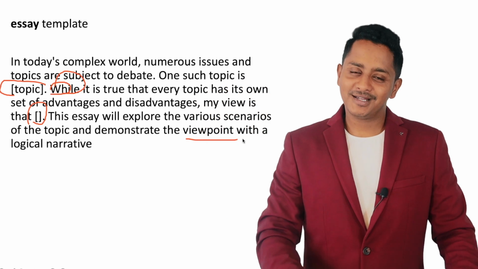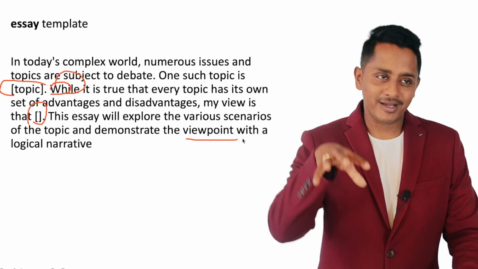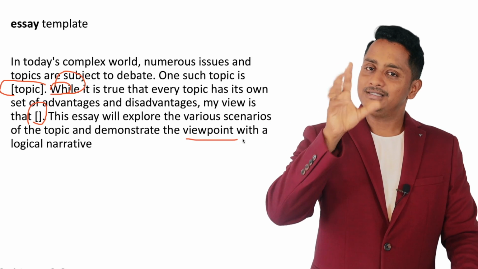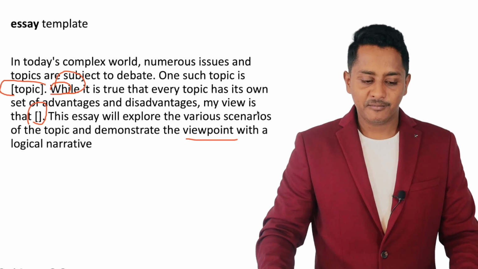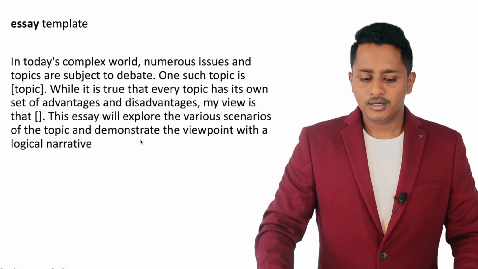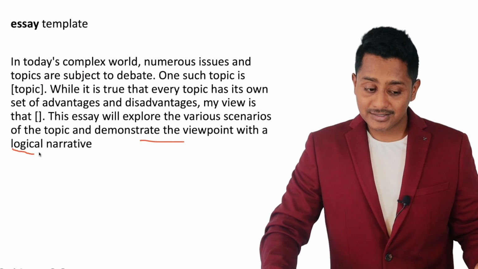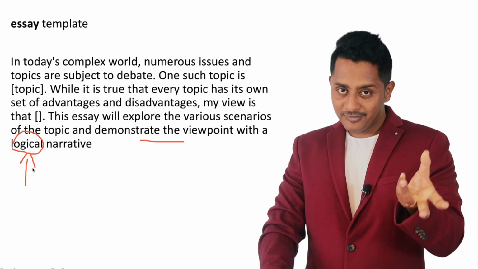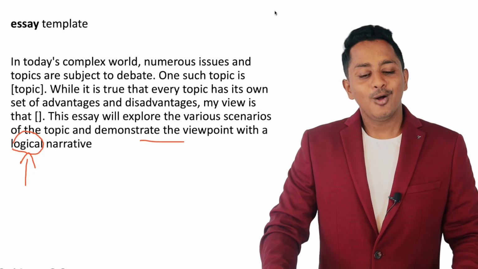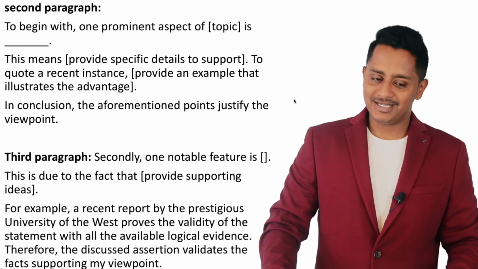It's a computer on the other hand that is testing you this, it's evaluating you this. You don't have to be pinpointing on the essay types. Where you need to pinpoint is writing down 5 sentences, spelling should be perfect, grammar should be perfect. Alright. So, here if you just observe, demonstrate the viewpoint with a narrative was enough, but I added logical narrative. So, this is modifiers. This kind of modifiers called adjectives will help you get vocabulary score. So, you follow the template, automatically scores guaranteed. Only thing is 5 sentences you need to write on your own without spelling mistakes and grammatical errors.